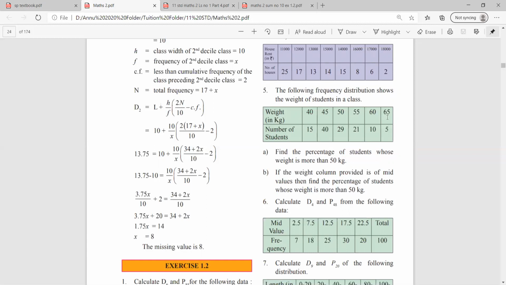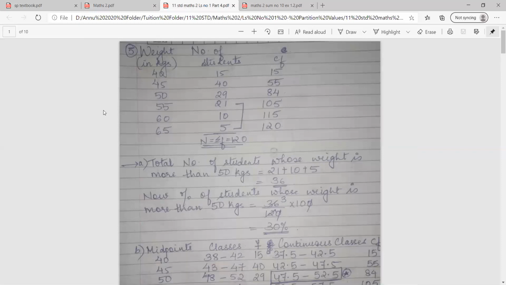3 students, 55, 60 and 65. These are the 3 weights of the students which are available. So in 55 you have 21 students, in 60 kilos you have 10 students and in 65 kilos you have 5 students. As you all know, this is ungrouped data.